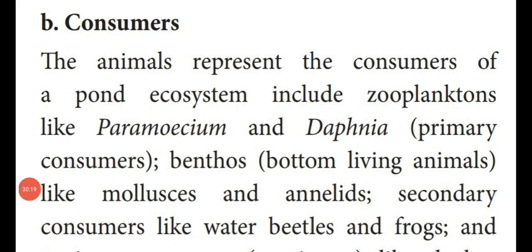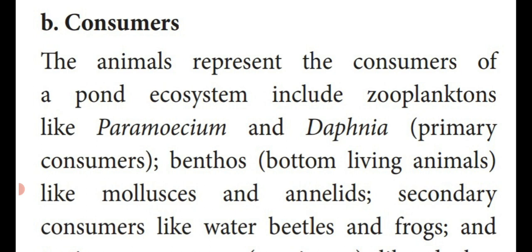Next, we are going to see the consumers in a pond ecosystem. That means animals. For example, zooplankton. That means some animals also freely floating on the surface of the water and also microscopic. They are known as zooplanktons, like Paramecium and Daphnia. They are known as primary consumers. That means they are eating plant parts. So these animals are known as primary consumers or herbivores.